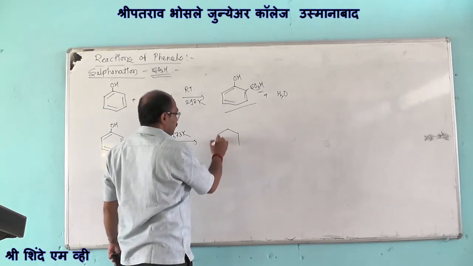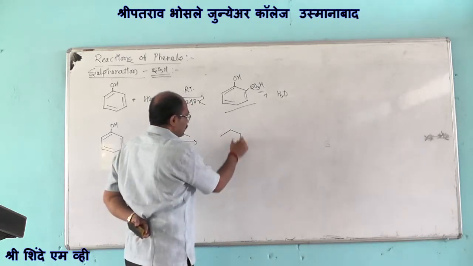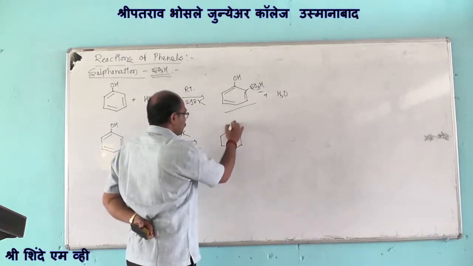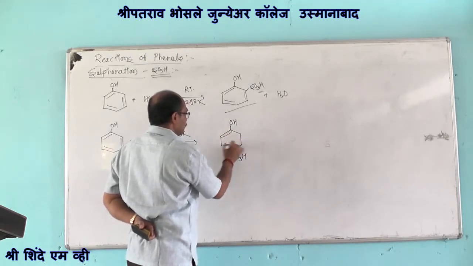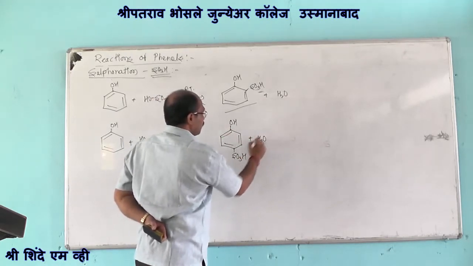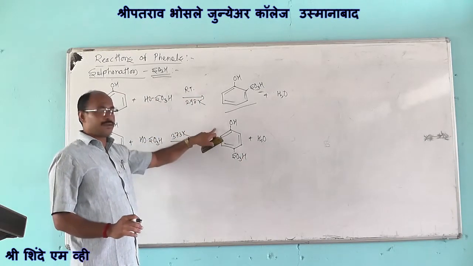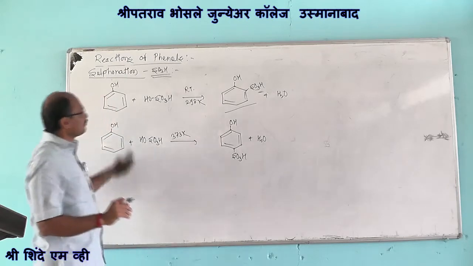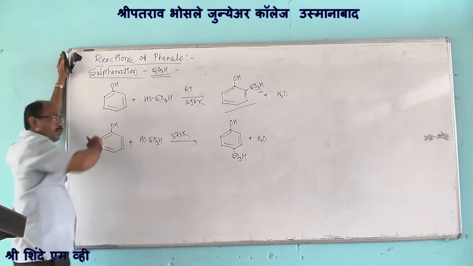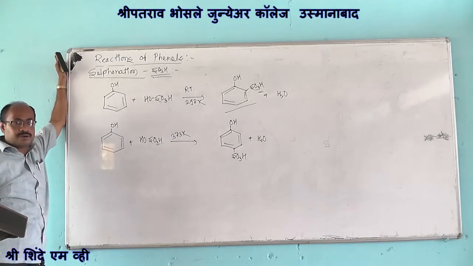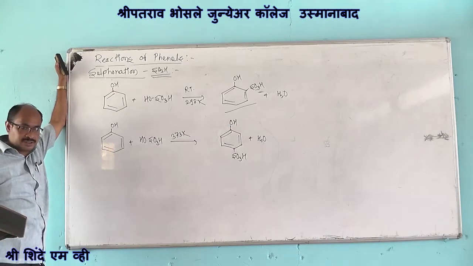corresponding paraphenol benzene sulfonic acid, or we can say 4-hydroxy benzene sulfonic acid. This reaction involves introduction of sulfonic group to aromatic ring of phenol. So we consider it as the sulfonation reaction.